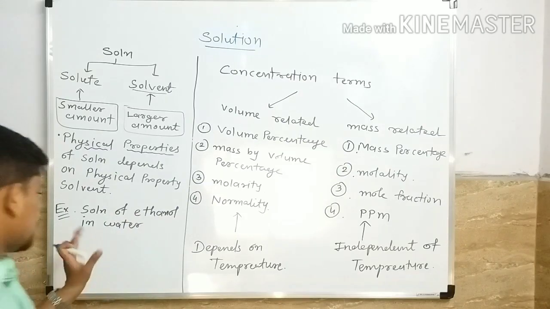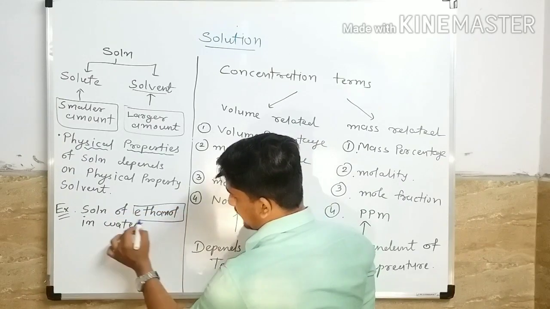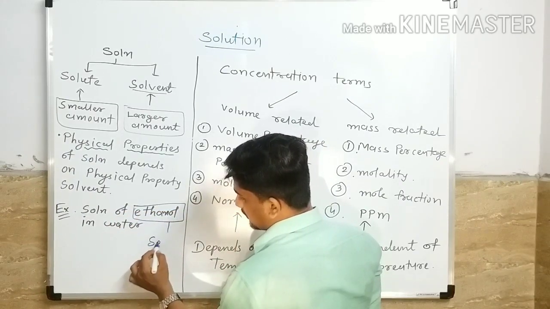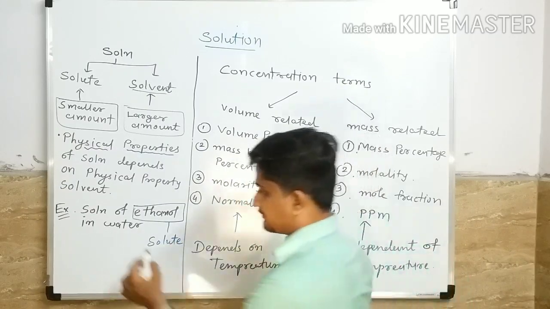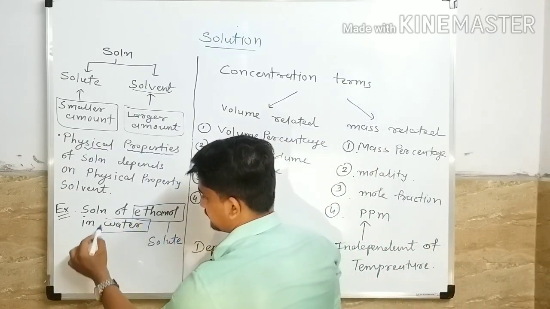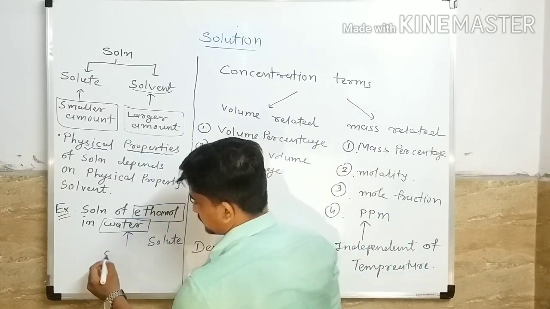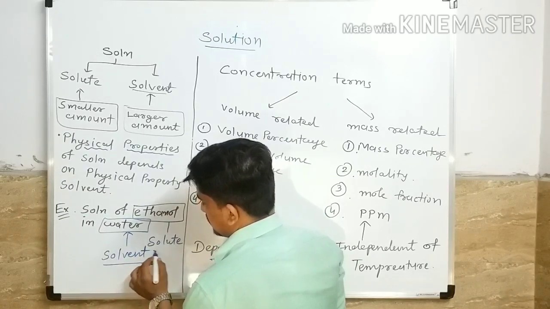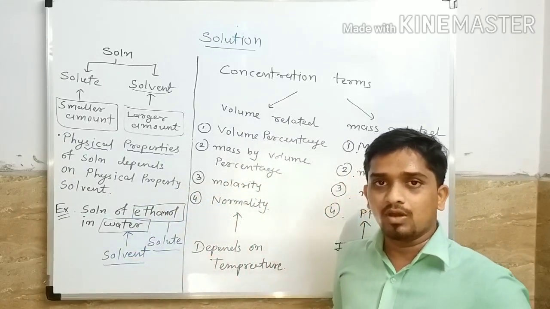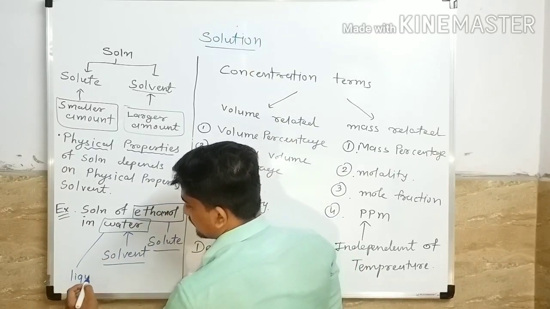In this example, ethanol is our solute and water is our solvent. And we all know that water is in liquid state.